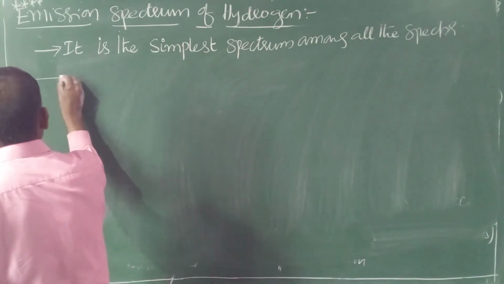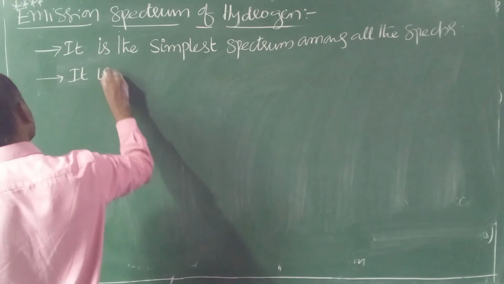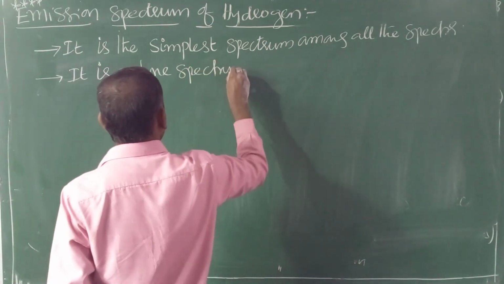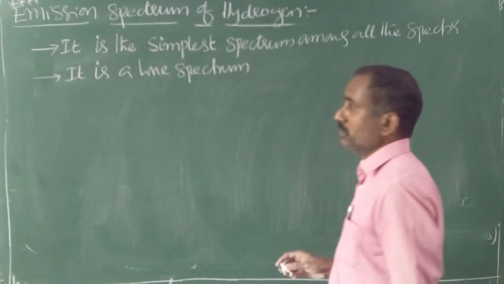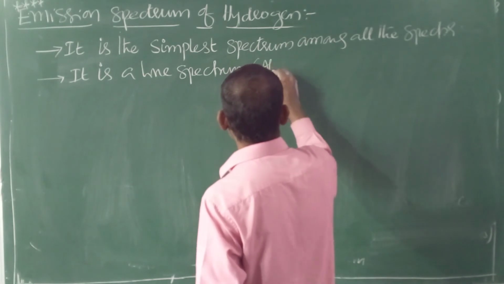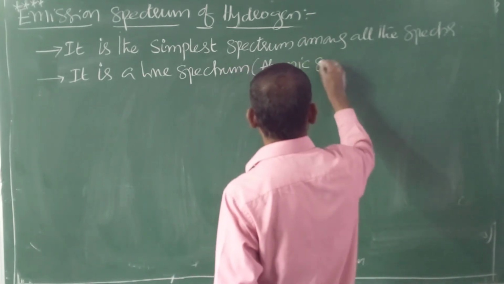Emission spectrum of hydrogen is an example of a line spectrum, nothing but indirectly an atomic spectrum.